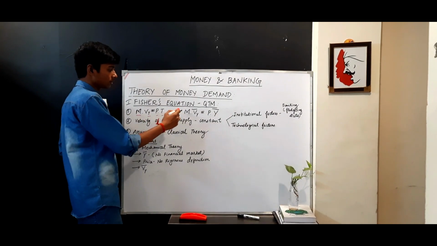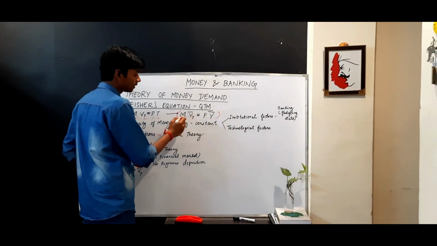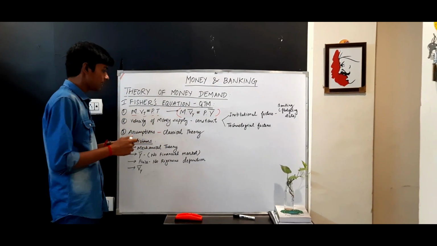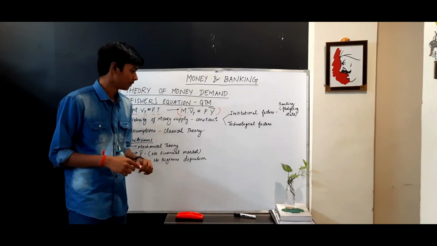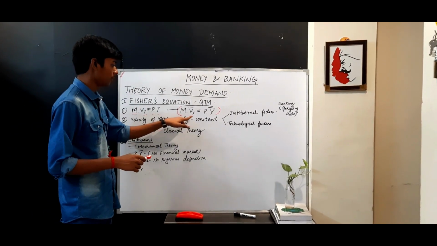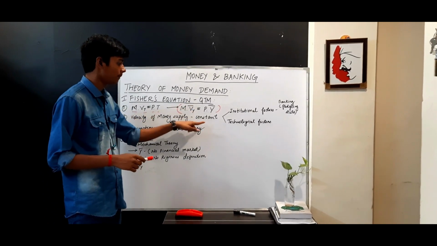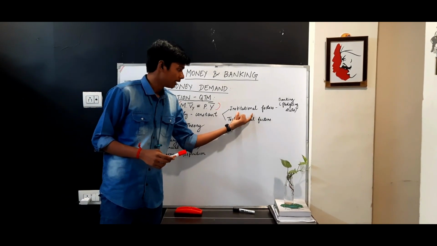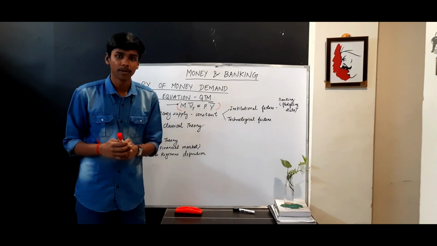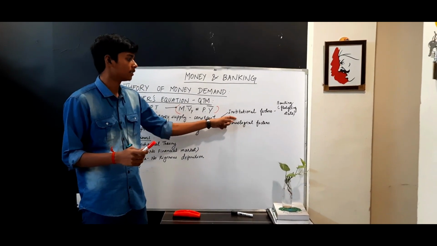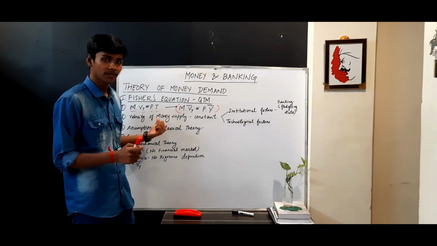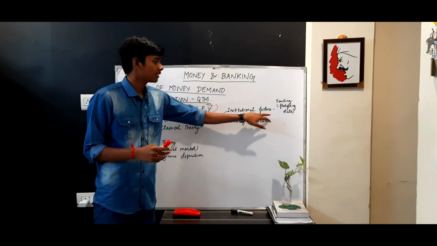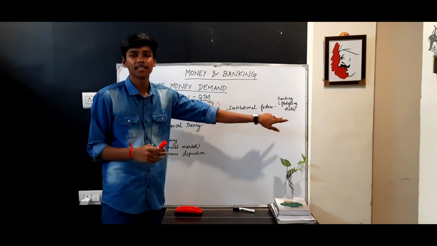So he made it an optimum solution and found this identity: money into income velocity is identical to price into output. It is an identity because it holds true in all cases. Then the velocity of money supply, that is Vy, is constant. That is why we have drawn a bar. He said it is constant because there are institutional factors which affect the velocity of money, like the banking habits of the people and the accessibility of banking. He said it to be constant because at this time, institutional factors like banking were in a fledgling state.